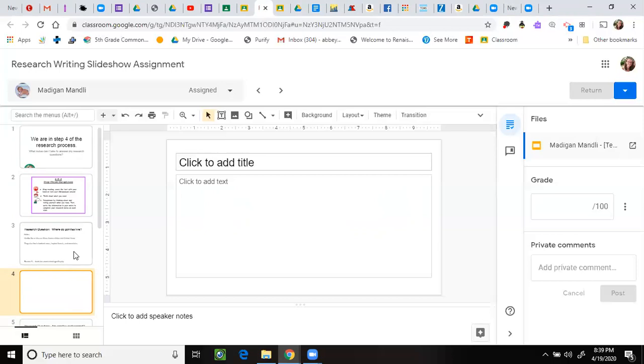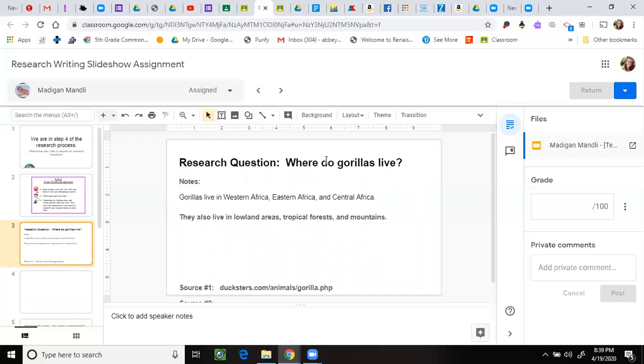I'm going to go back now to the information, which is right above that slide, slide 3. It says, where do gorillas live? So right now I'm going to think as a writer. My focus and my topic is where do gorillas live? The research that I found says that gorillas live in Western Africa, Eastern Africa, and Central Africa. They also live in lowland areas, tropical forests, and mountains. I'm going to read that a second time. Gorillas live in Western Africa, Eastern Africa, and Central Africa. They also live in lowland areas, tropical forests, and mountains.